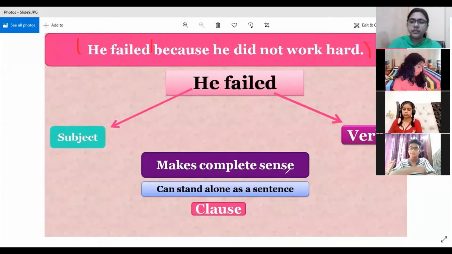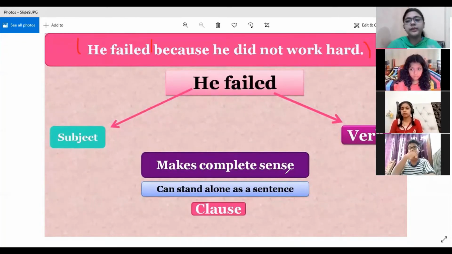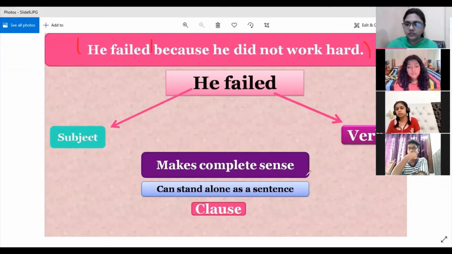If you remember the definition of a clause, it had what three keywords? One, subject. So we have done subject. Then finite. We also looked at the finite verb. And the third one was that it may stand alone or it may not stand alone. Stand alone means making a complete sentence on its own without requiring any other group of words to be joined with it. So this is the third part of the definition, that a clause may make a complete sentence on its own.